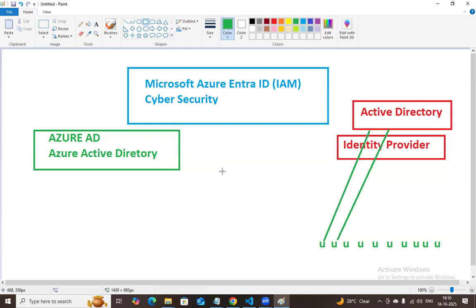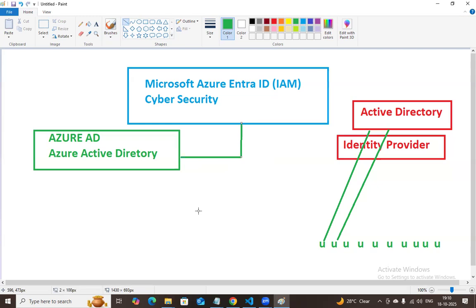In that area, the name got transformed to Microsoft Azure Entra ID IAM. The certificate is the A104 certificate. You people have to do that certification for Microsoft Azure Entra ID, and this is the cybersecurity module.